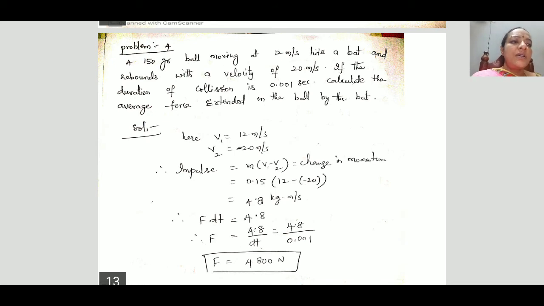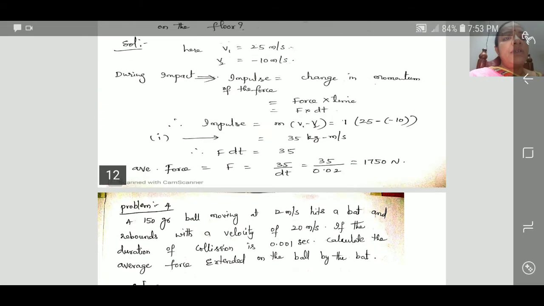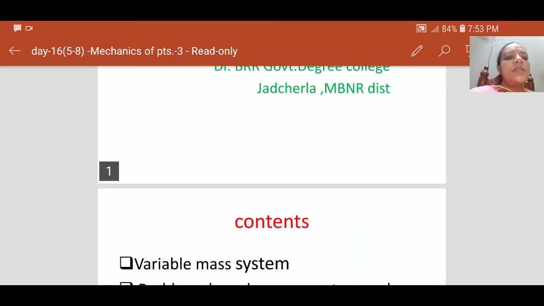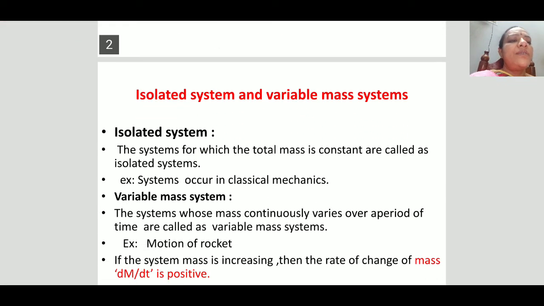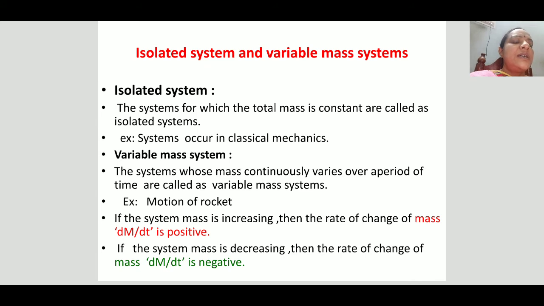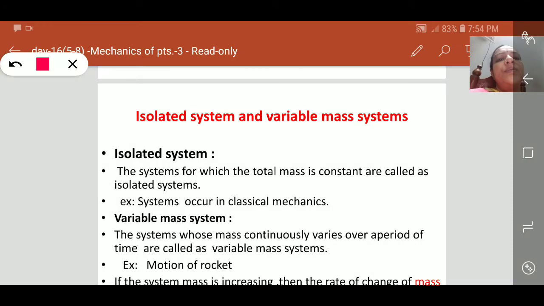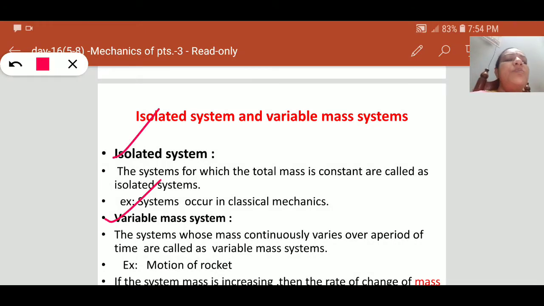Let us recall about today's class, what we have learnt. In this class mainly we discussed about the variable mass systems and calculation of external force acting on the variable mass system. So here systems may be considered depending upon the changing of mass. These are of two types, that is isolated system and variable mass system.